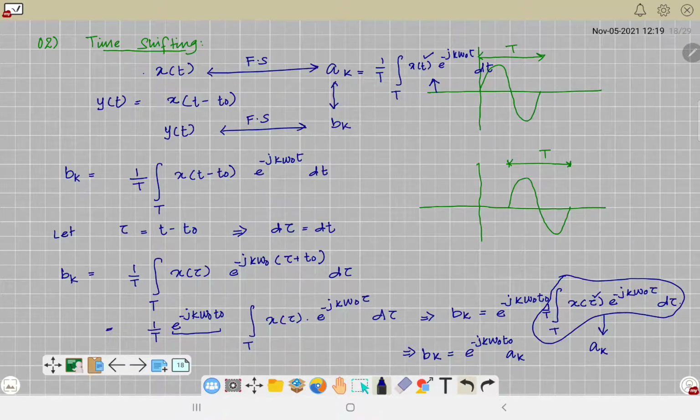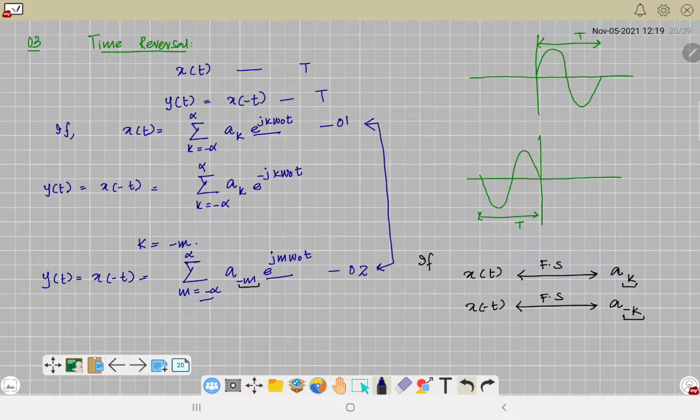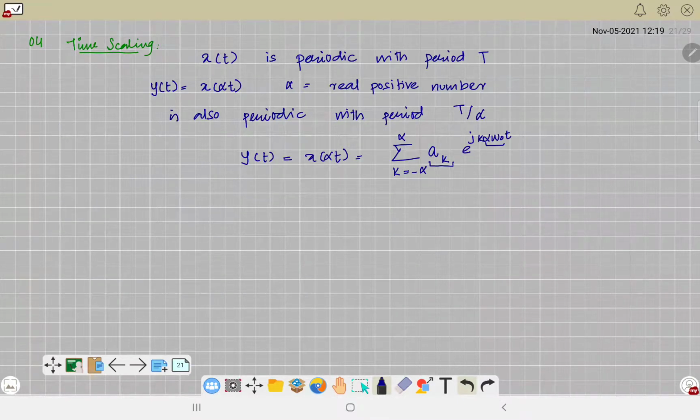But they affect your Fourier coefficients. In the time shifting case, your coefficient gets multiplied by this exponential factor. And in the time reversal case, the coefficients themselves get time reversed. But time scaling alters your time period, it also alters your fundamental frequency, but it doesn't alter your coefficient as such. Right? So always remember this thing. So these were some important properties that we discussed.